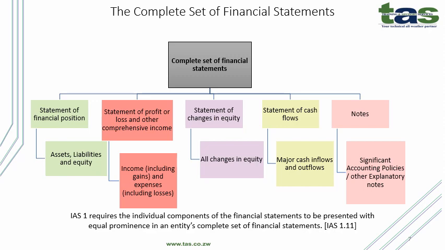The complete set of financial statements. As outlined earlier, the following comprise the complete set of financial statements. A statement of financial position, which shows the assets, liabilities, and equity of a company. The statement of profit or loss and other comprehensive income, which details the income and expenses. The statement of changes in equity, which covers changes in equity. The statement of cash flows, and the notes, which are significant accounting policies or other explanatory notes. IAS 1 requires the individual components of the financial statements to be presented with equal prominence in an entity's complete set of financial statements.